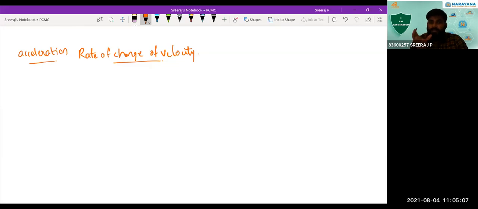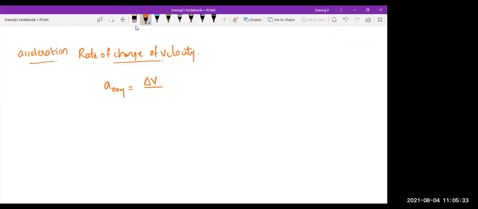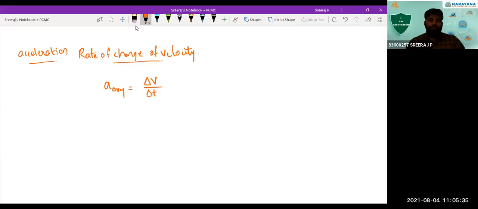So that's how basically we tell what acceleration is. Acceleration is what? The rate of change of velocity. How the velocity is changing with the time. That means how do you analyze the change? In unit time, how much is the change in velocity you will analyze. That gives the rate of change of velocity. And that is how we got the acceleration equation. The average acceleration we got to be equal to the change in velocity divided by the time interval. That's what we've been getting.